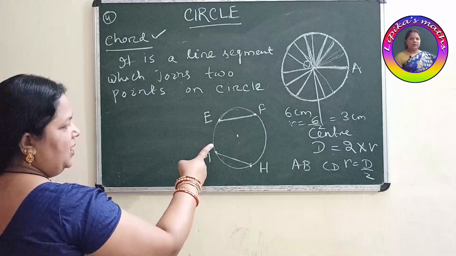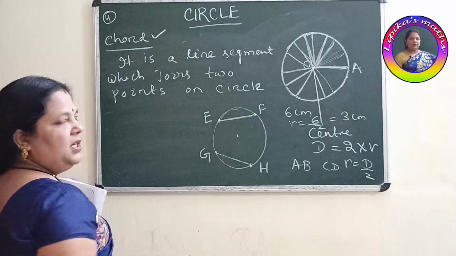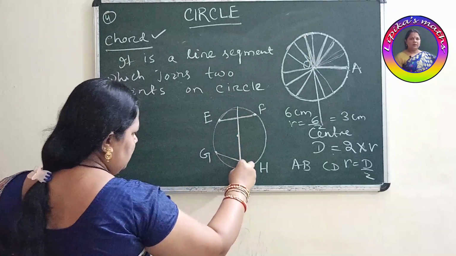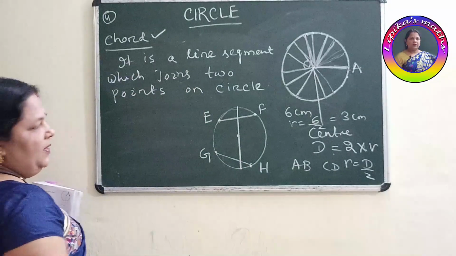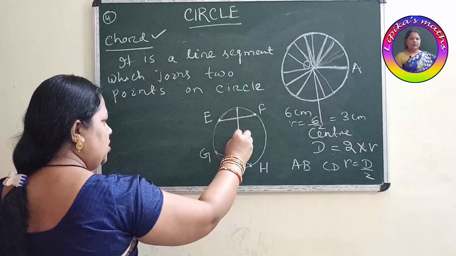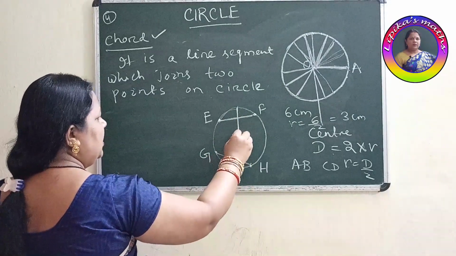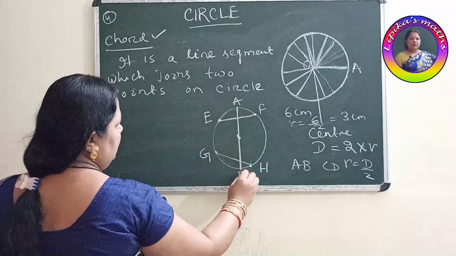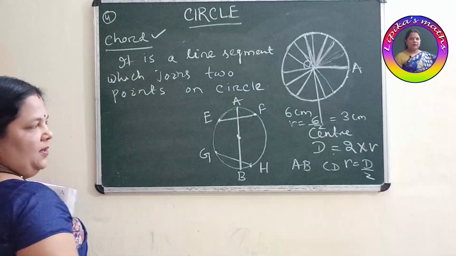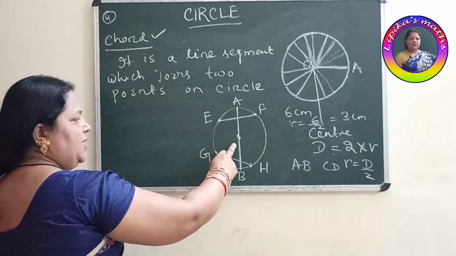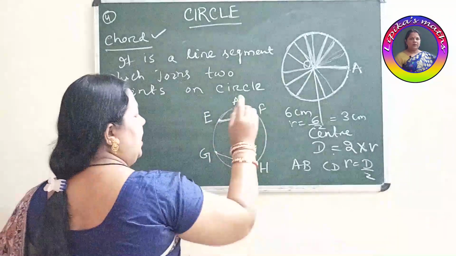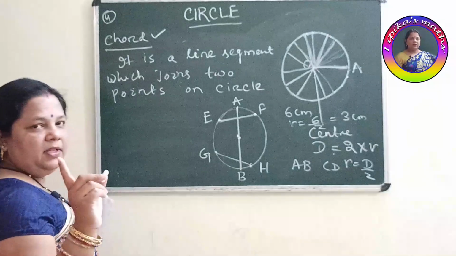But here it is not compulsory to join through the center. If it is joining through the center, then we can give the name, this is what? Diameter. So the diameter can be a chord, but the chords are not diameter. Remember this, children.